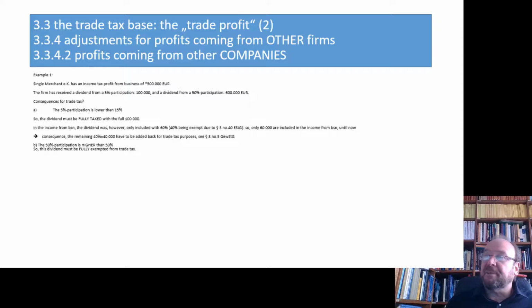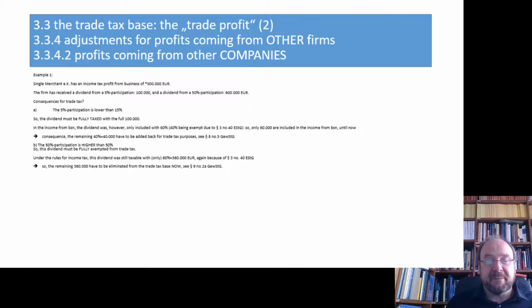The 50% participation shall be fully exempt. Income tax, however, says only 40% was tax exempt, so 360,000 was still included in the income from business. So we have to kick them out completely. That is 9 number 2A, Trade Tax Act. So you have to deduct 360,000 to be correct with that item here.